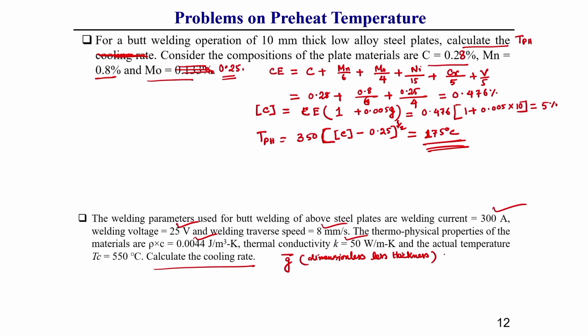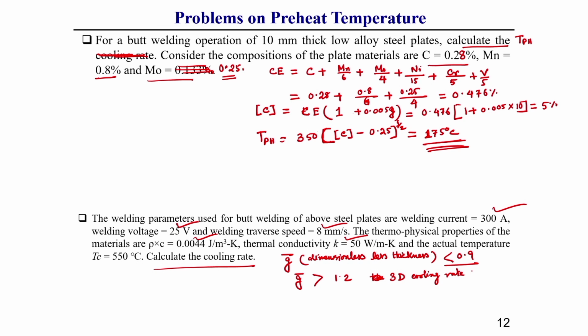If this dimensionless thickness is less than 0.9, then you should use the two dimensional type of cooling rate equation. If this G bar is greater than 1.2, then you need to use the three dimensional cooling rate equation.